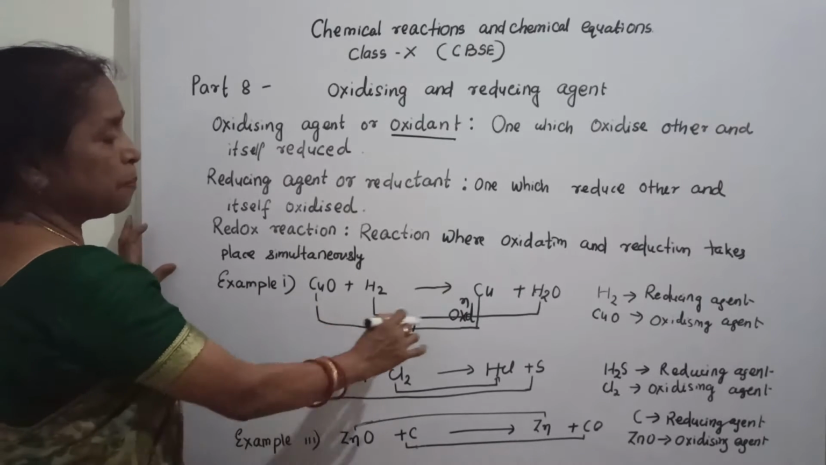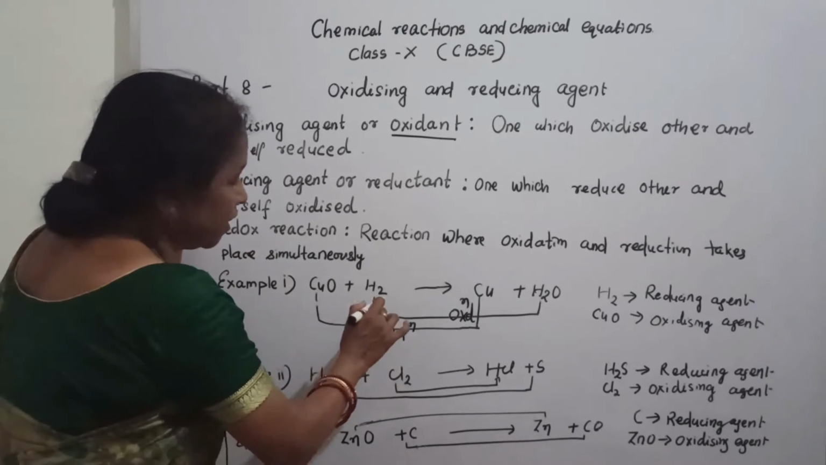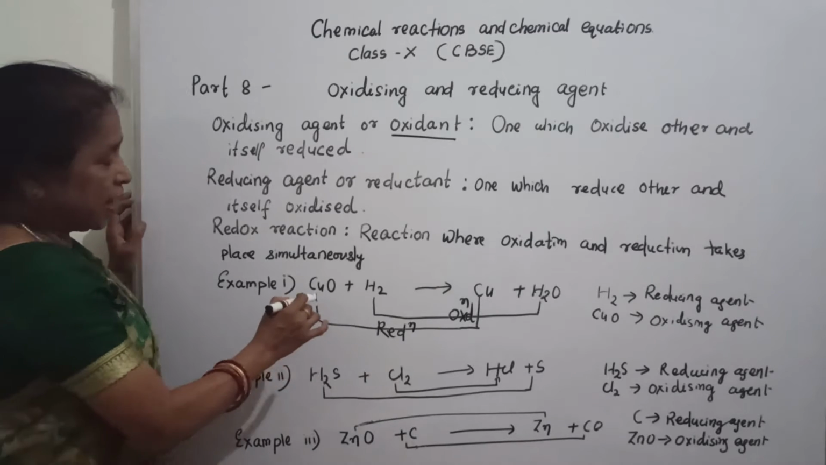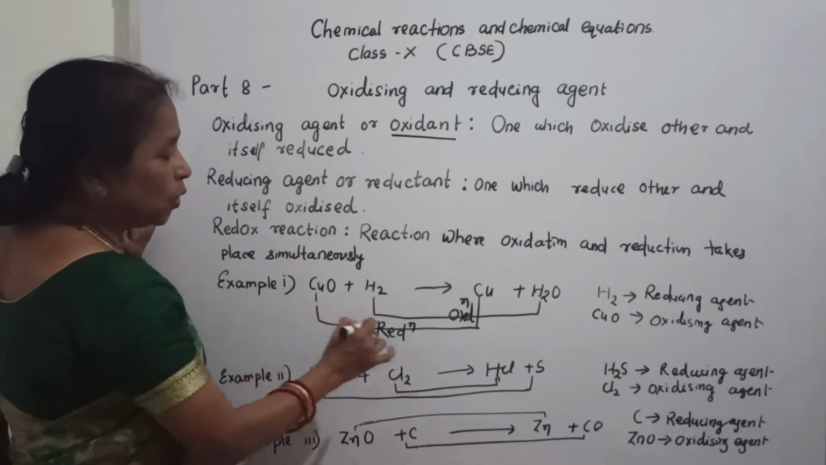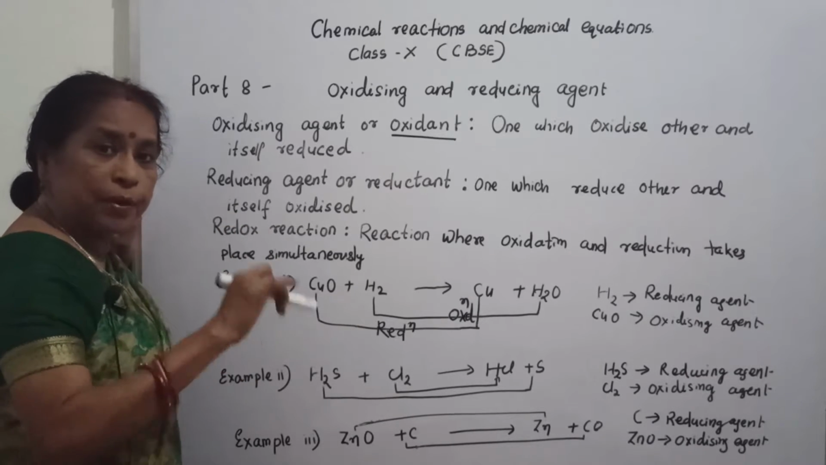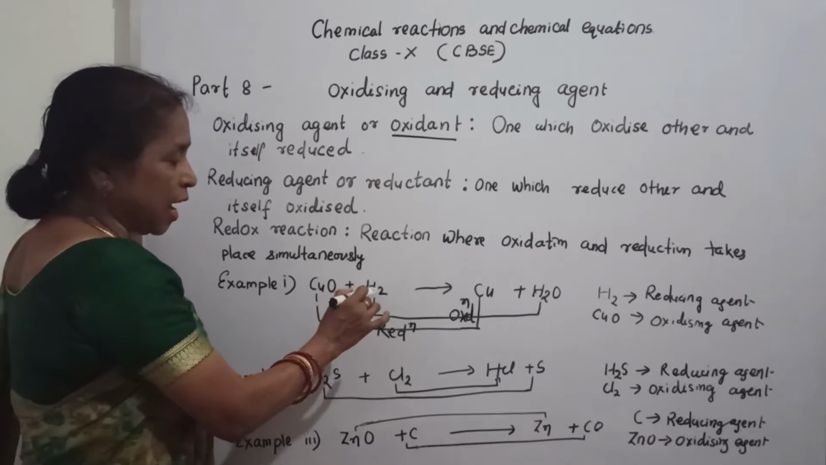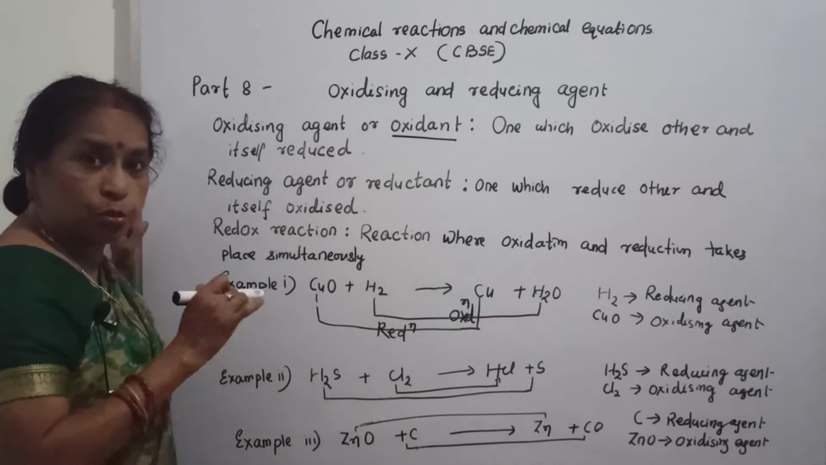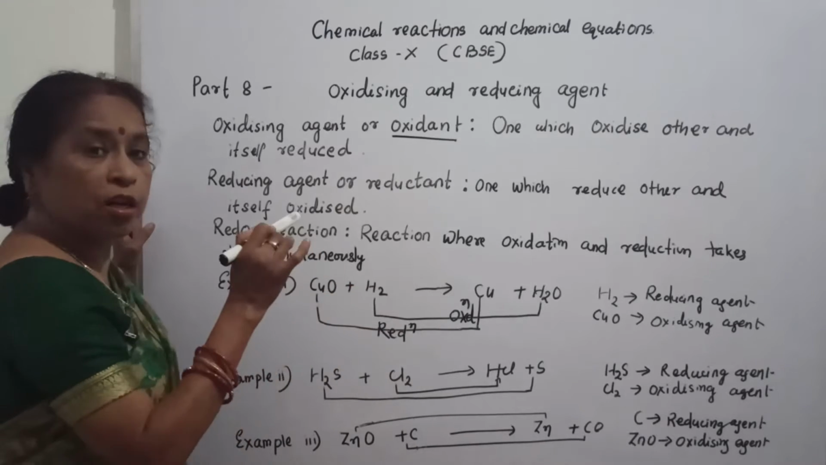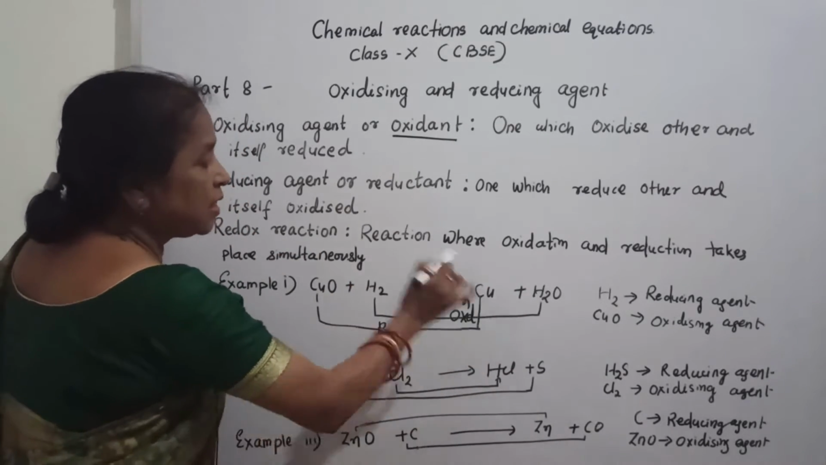Let us say this is a simple example, CuO. What is CuO? Cupric oxide, plus hydrogen, gives Cu plus water. Now see what happens here. CuO changes to Cu, oxygen is removed. I told you, if oxygen is removed, what is it called? Reduction. Here H2 changes to H2O. I told you what that is: addition of oxygen is called oxidation. See here, this is oxidation and this is reduction.